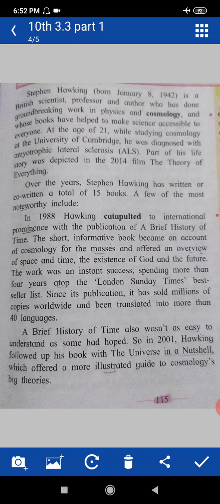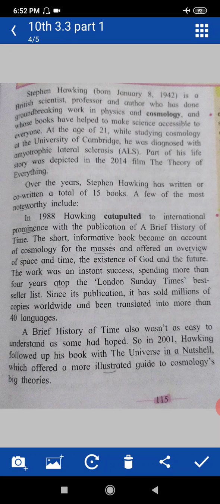Part of his life story is depicted in the 2014 movie, and the name of the movie is The Theory of Everything. That means in the first paragraph, the basic information of Stephen Hawking is given here.